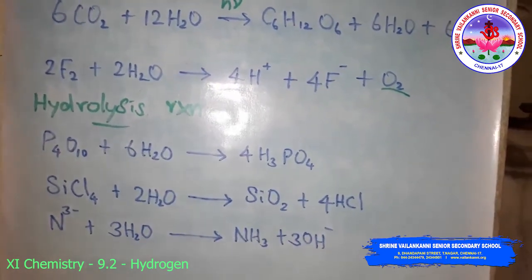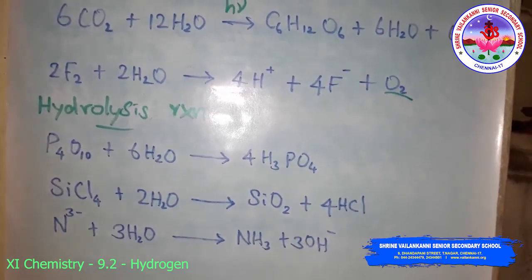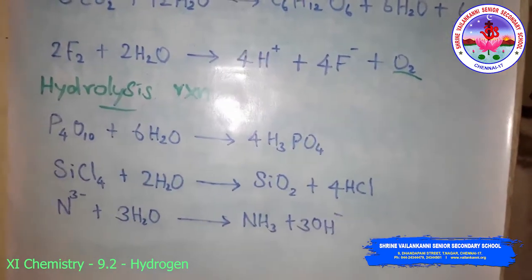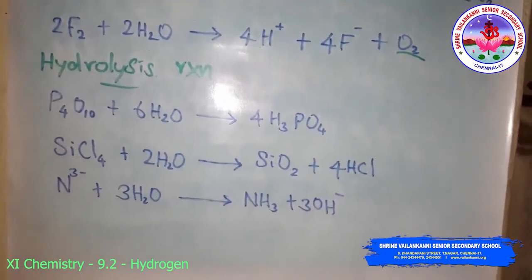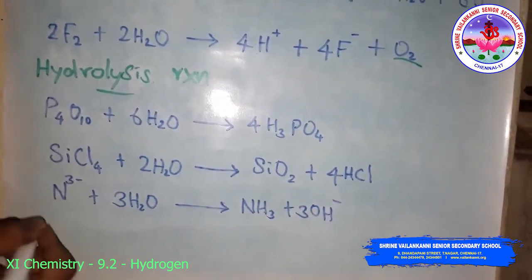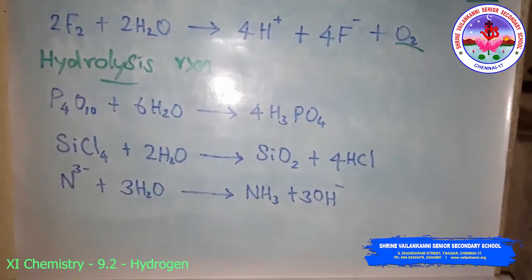Then the last one is hydrate formation. From aqueous solution, many salts can be crystallized as hydrated salts. Such association of water is of different types, like coordinated water, interstitial water, and hydrogen bonded water.